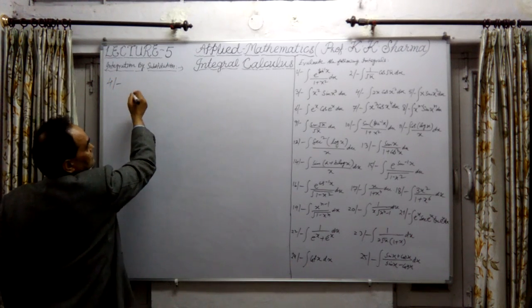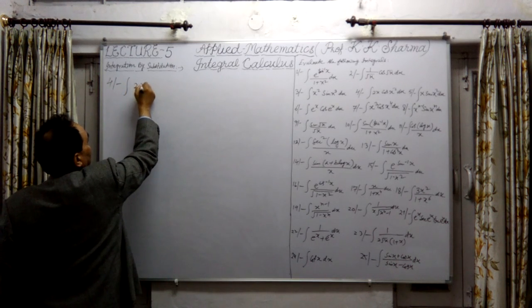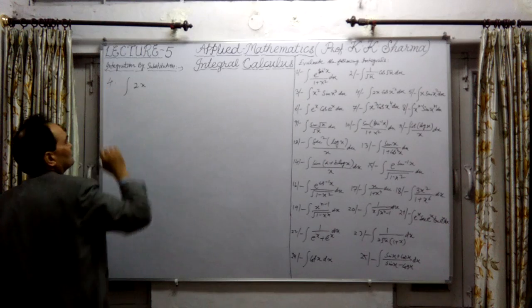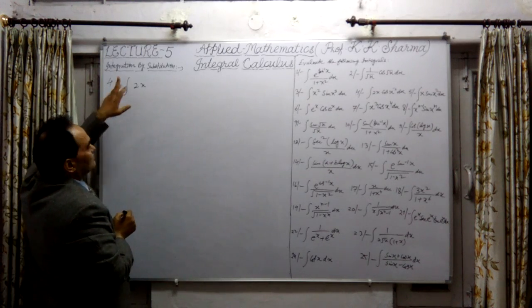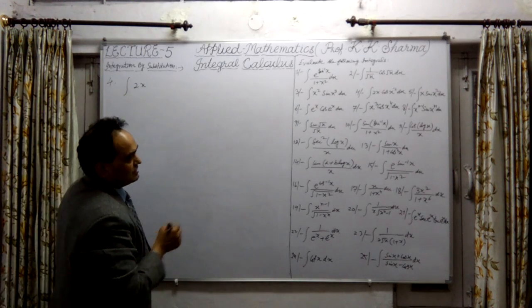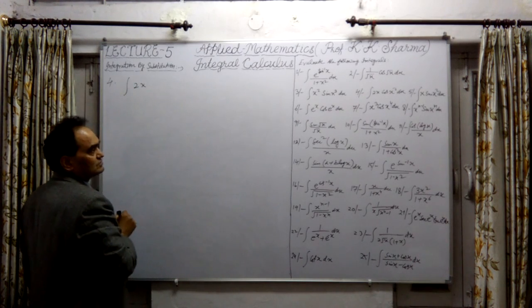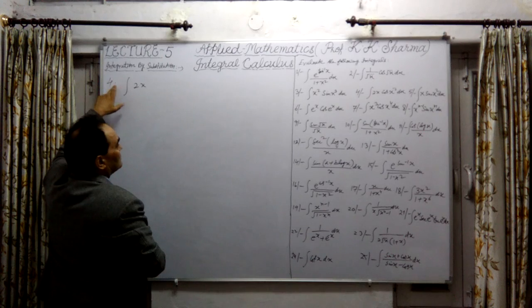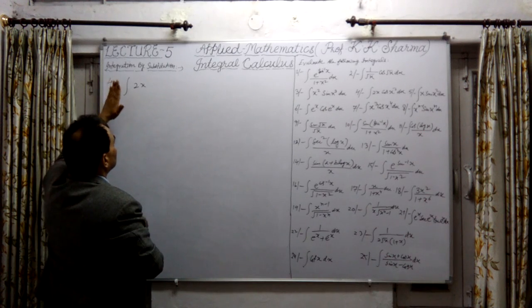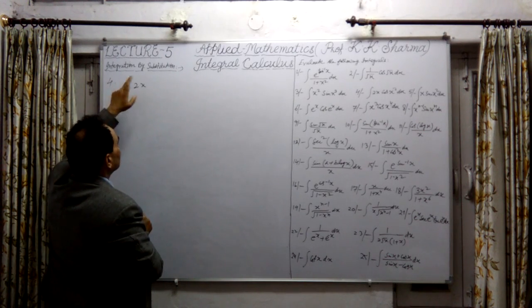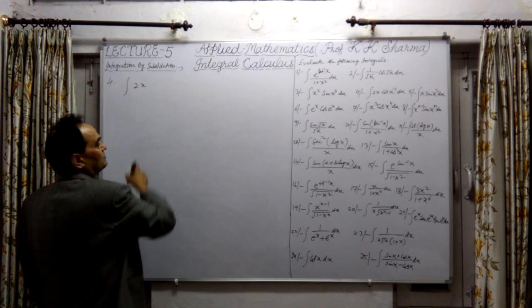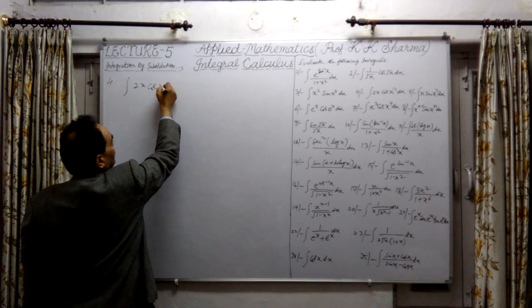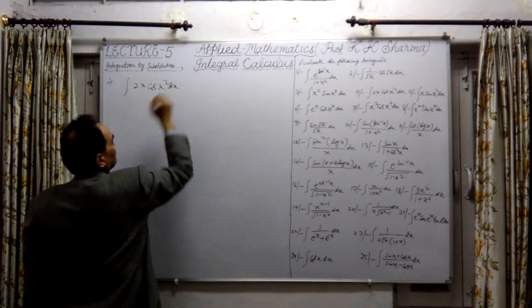Question number 4 is integration of twice x into cos x square into dx. I am writing a point here so that it doesn't look like a minus sign.